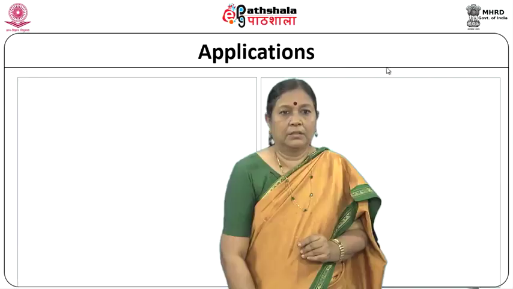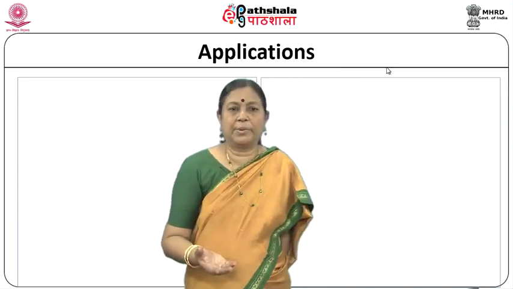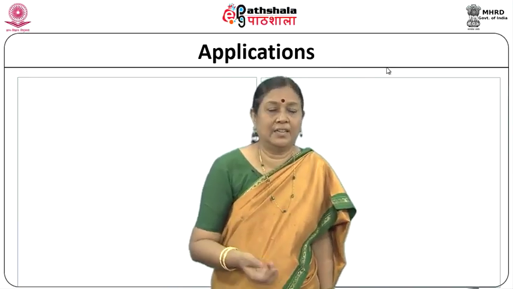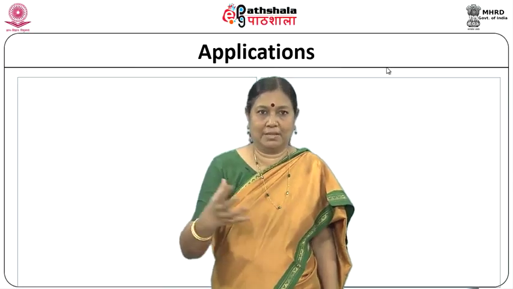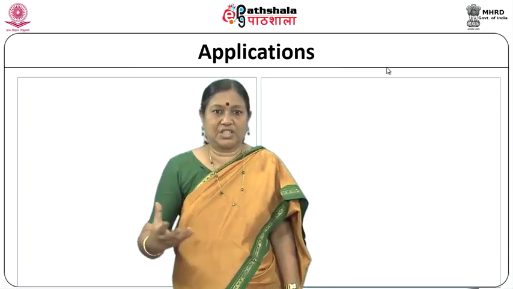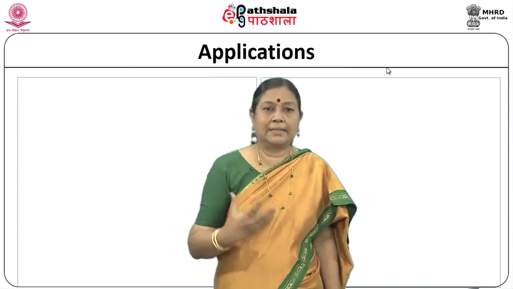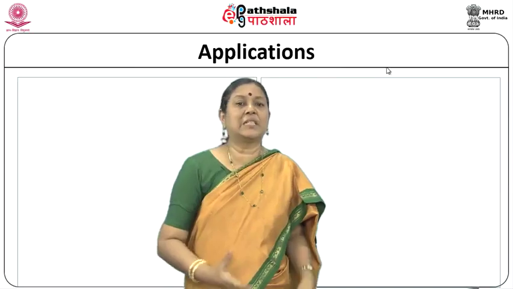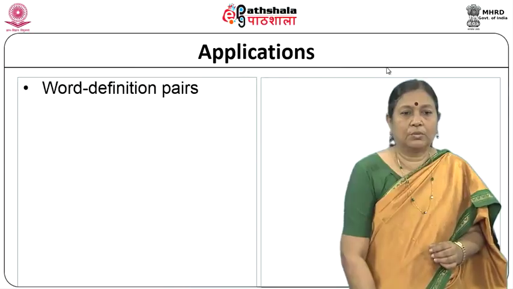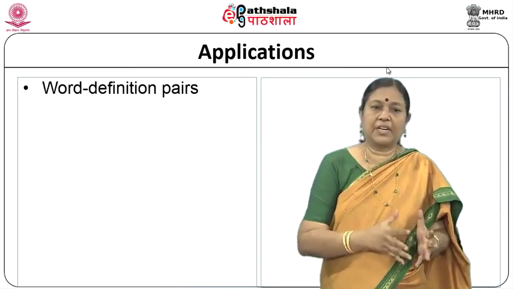Now why do we want to talk about the dictionary ADT specifically? It is not a primitive data structure, or the basic data structures like list, stack, queue, tree and so on. So, why are we talking about this? Because there are a lot of applications that use the dictionary ADT. One is word definition pairs, you have a word and its definition.